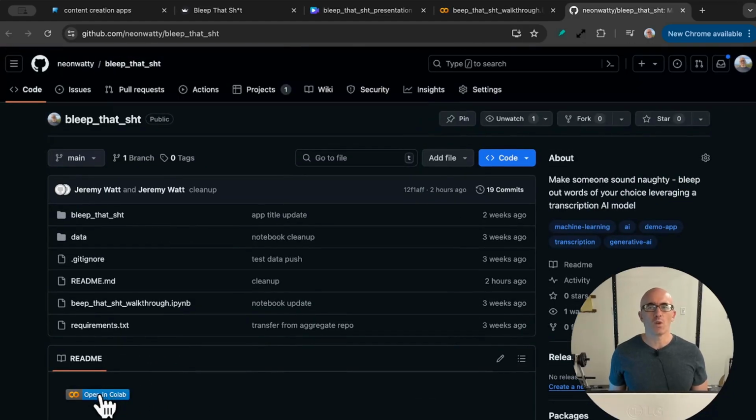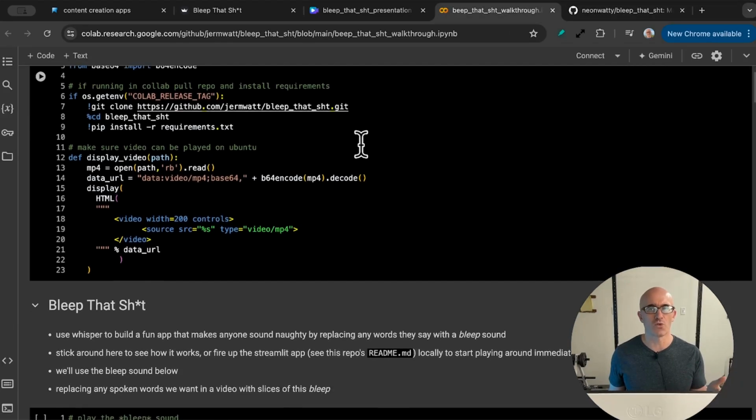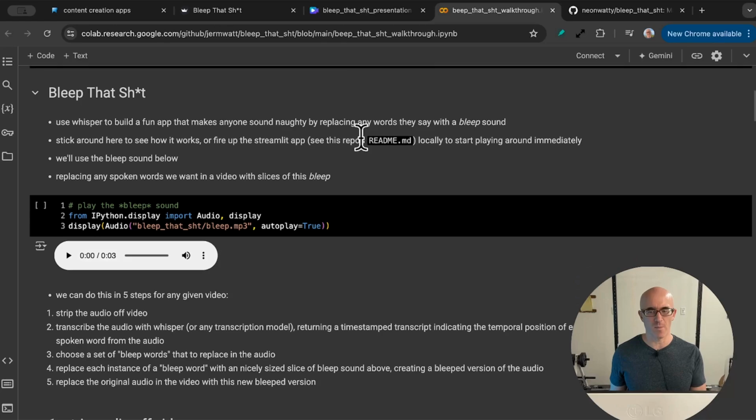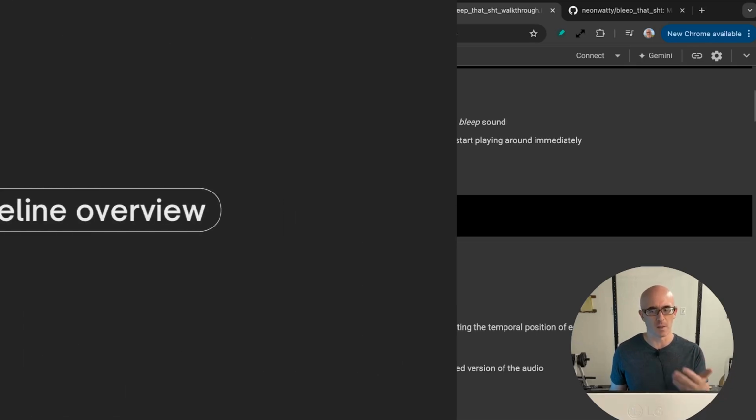If you open up this Colab notebook here, you'll see a detailed walkthrough of each step of the process. I'm showing you a slow scroll of the top of that notebook here. I won't walk through the details of that, but give you a big picture overview of each step of the back end here. If you want to see me go through this notebook, just leave me comments. And if enough people want to see me walk through it, I'll walk through the nitty-gritty details, but let's go through the big picture here.